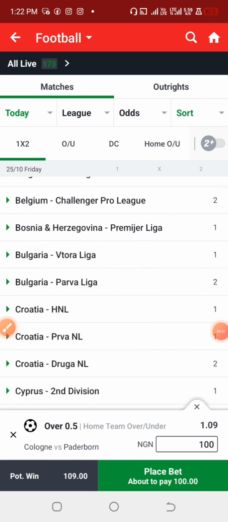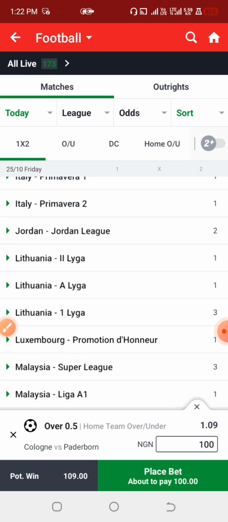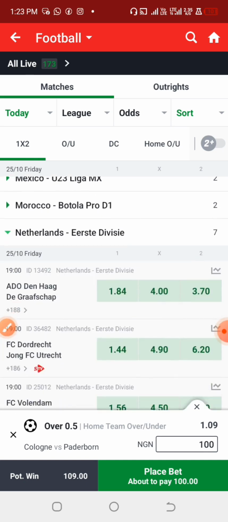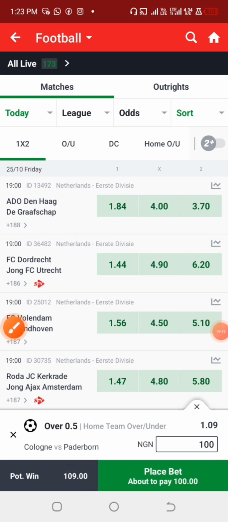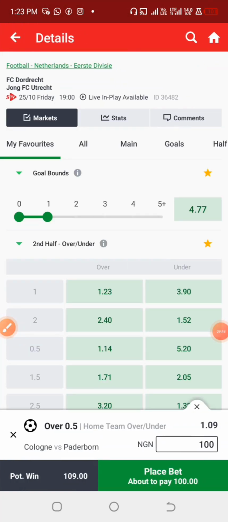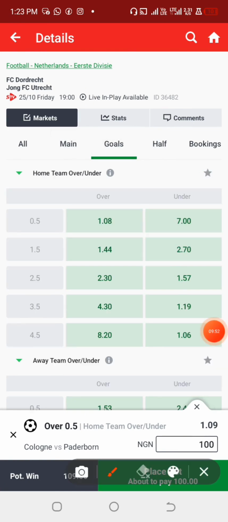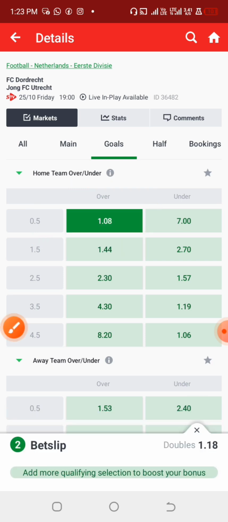So let us look into, let's see what we have under the Netherlands league. Okay, so this is the game that we just did the analysis on. So let's see the goals. Alright, so we are experiencing the same situation here because of the odd provided by the bookmakers. The odds seem to be small. Maybe probably the bookmakers know what they are already doing. So now this particular odd is just 1.08 odd.